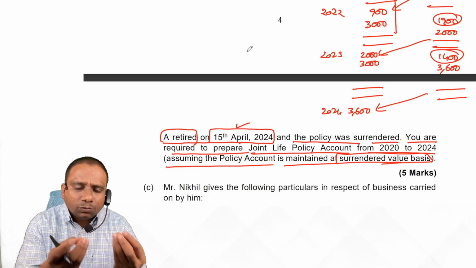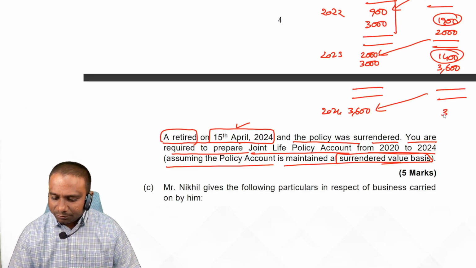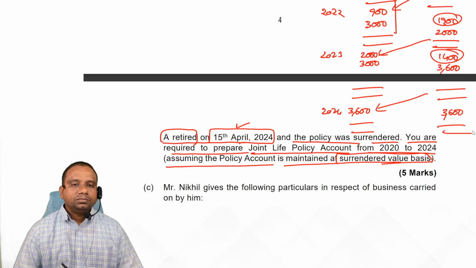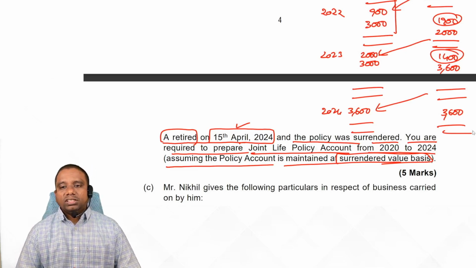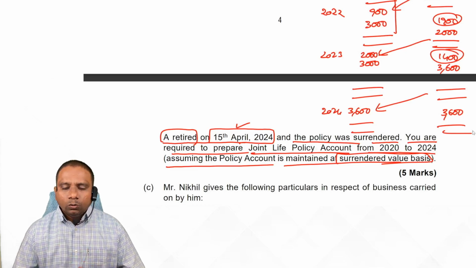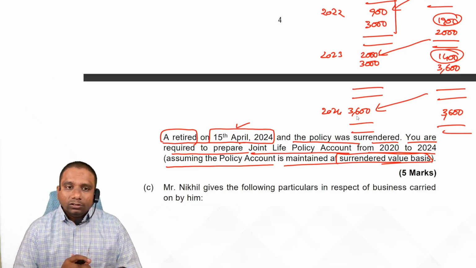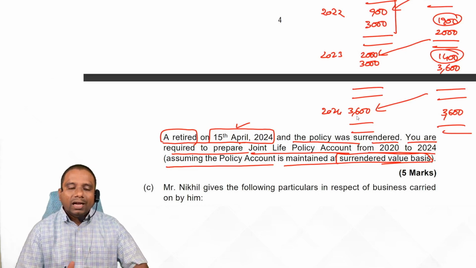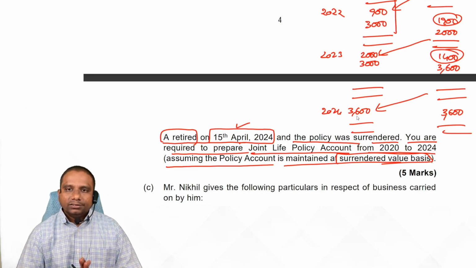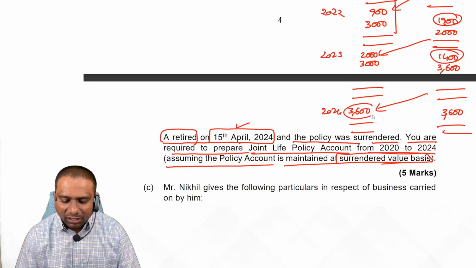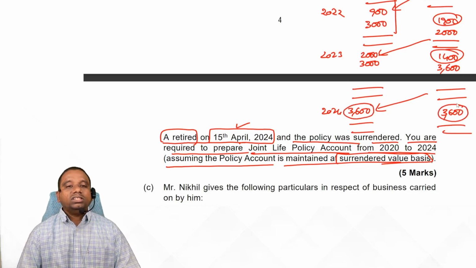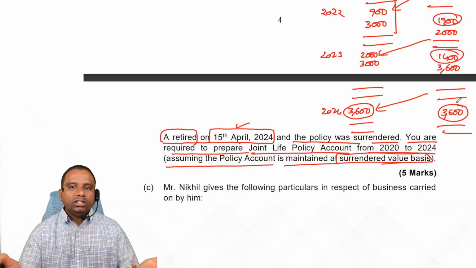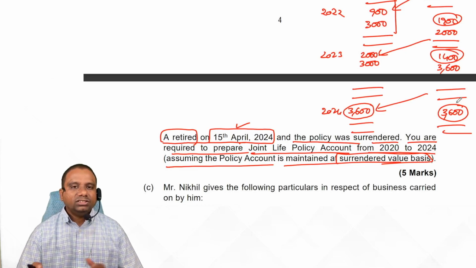Now assume this policy is surrendered. How much amount do you get? 3600. When we maintain the joint life policy account based on surrender value, if you have any balance in the JLP account, that balance is treated as profit and that profit is shared among partners. But here we are maintaining JLP at surrender value and also we received surrender value. Here there is no profit on JLP. That's why generally here no need to distribute anything to the partners. This is the JLP account. That's it.